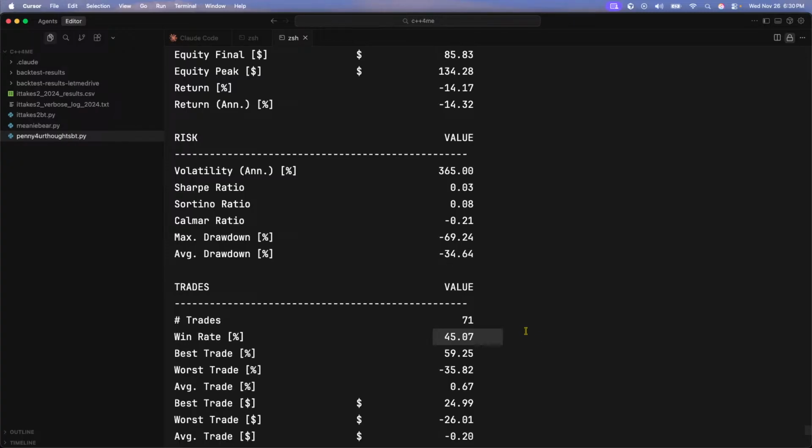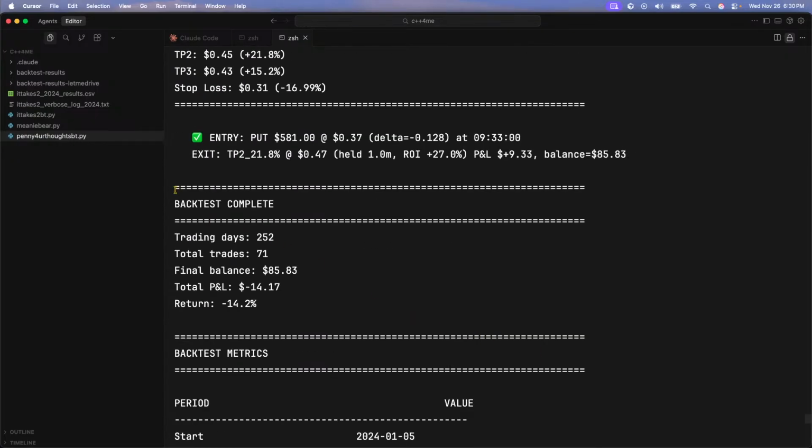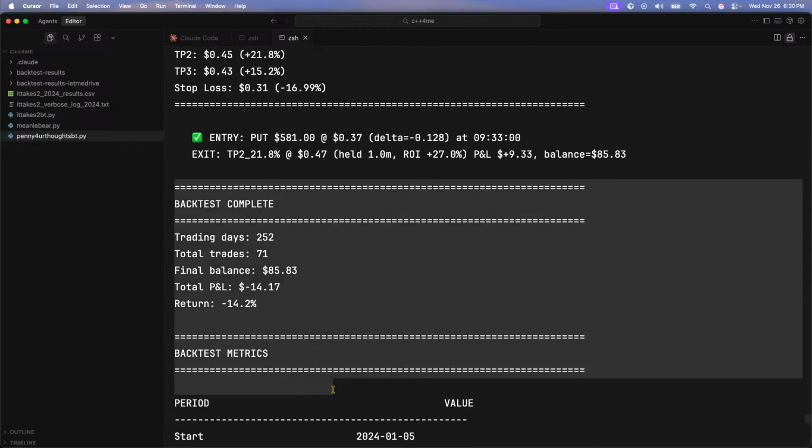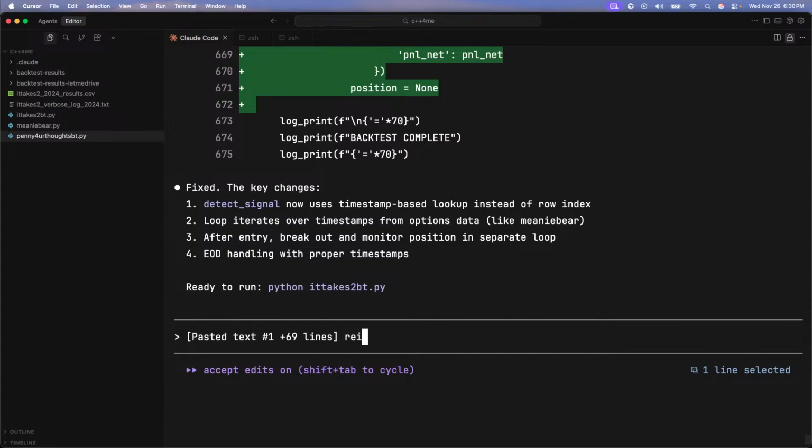71 trades, 45% win rate. That's horrible. Profit factor is 0.9. Yeah, this is horrible. There's just a couple of things I got to tweak with this strat to get this to be a lot better, fam. Review and let's discuss before we proceed.